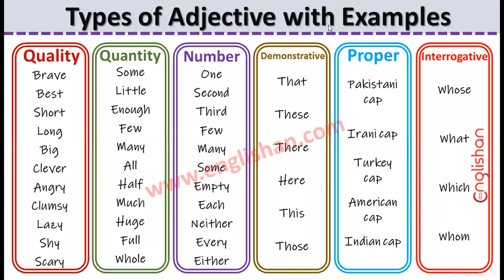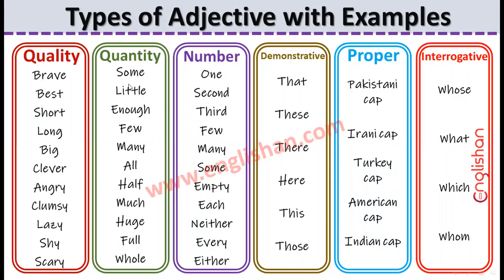Types of adjectives with example. Quality: brave, best, short, long, big, clever, angry, clumsy, lazy, shy, scary. So these type of adjectives are called quality adjectives. Some, little, enough, few, many, all, half, much, huge, full, whole.